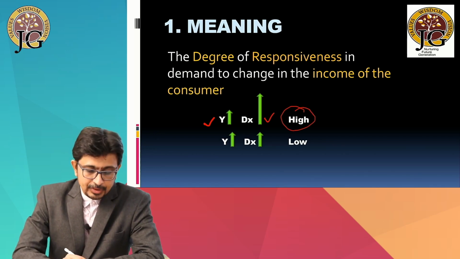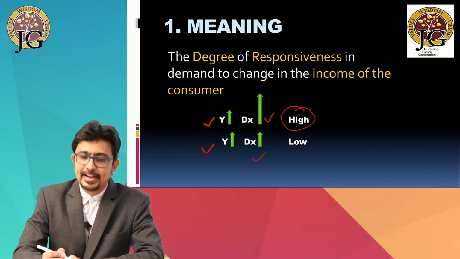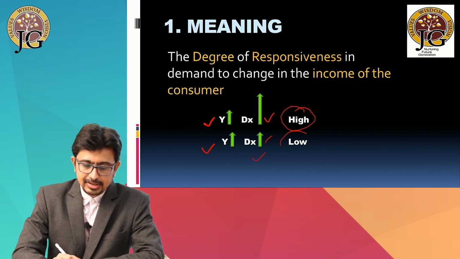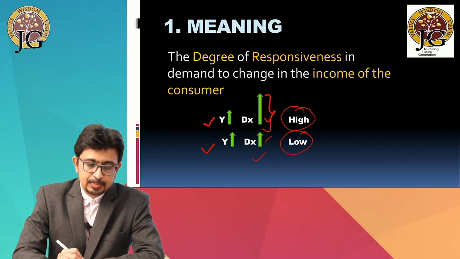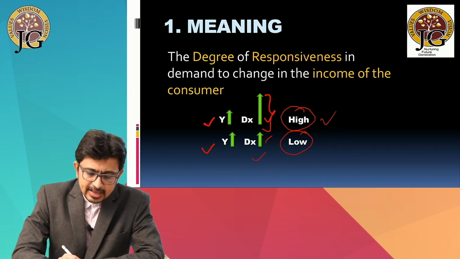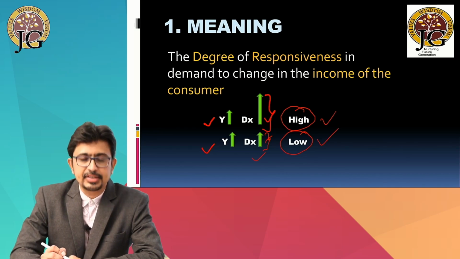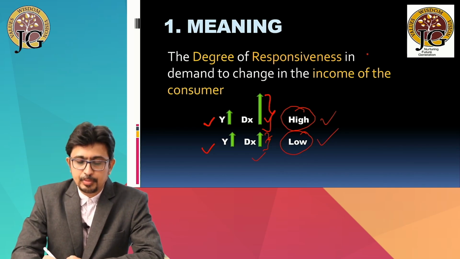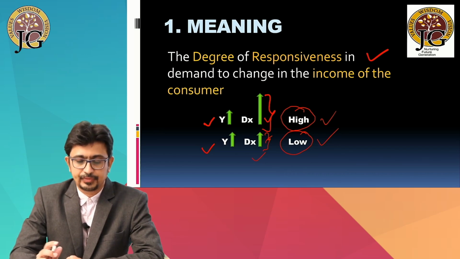On the other hand, when the consumer's income increases, he increases the demand for good X only slightly. So then it will mean that the income elasticity of demand is low. So greater is the degree of response in demand, higher is the income elasticity of demand, and lesser the degree of response in demand to change in the consumer's income, lesser is the income elasticity. So what do you mean by income elasticity of demand? It is the degree of response in demand to change in the income of the consumer.